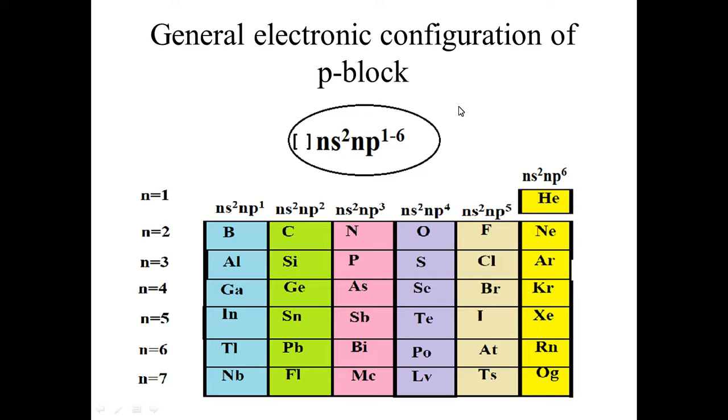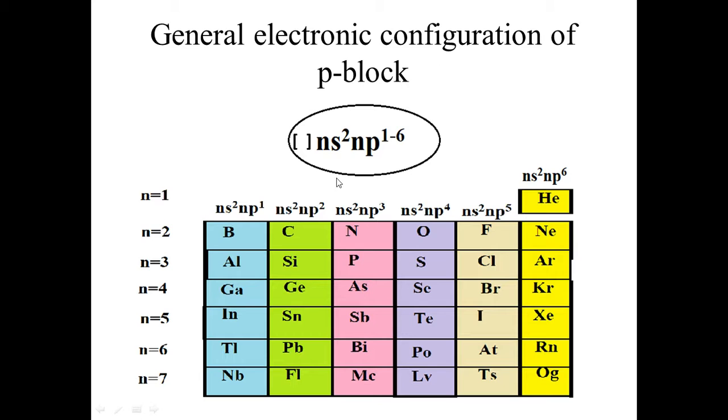And one thing to remember is that p block is the only block which has all three varieties of elements, that is metals, non-metals, and metalloids, while the rest of the other blocks are purely metallic. Okay, this is the thing to be remembered.